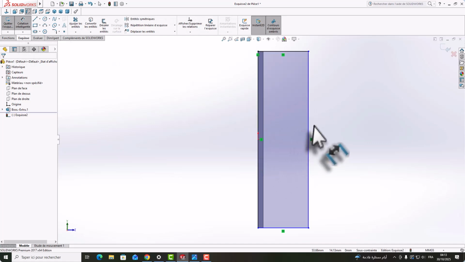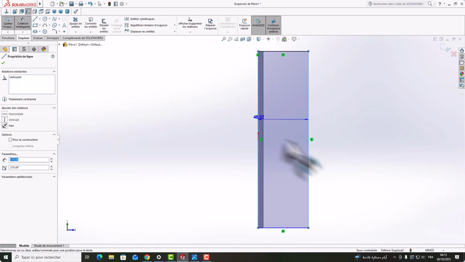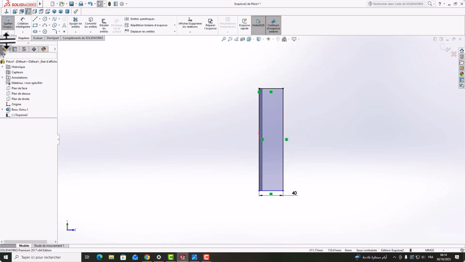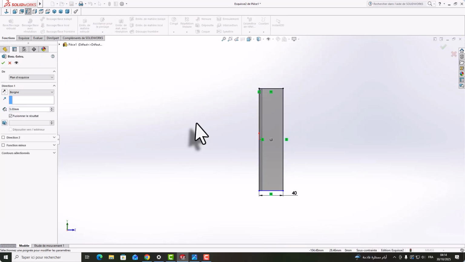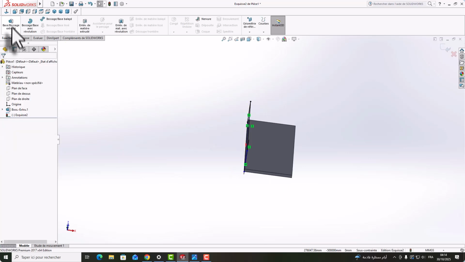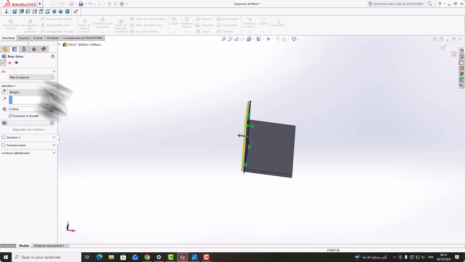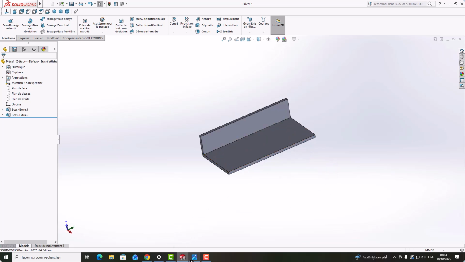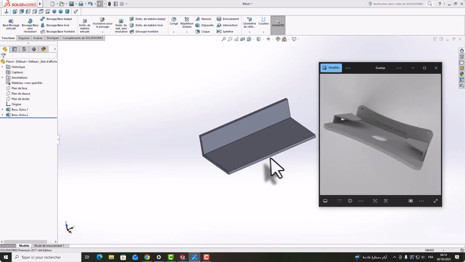For example, the dimension here we can choose like 40. After, the thickness is 5. Sorry, 5. Yes. You can see here it's a little bit the same.